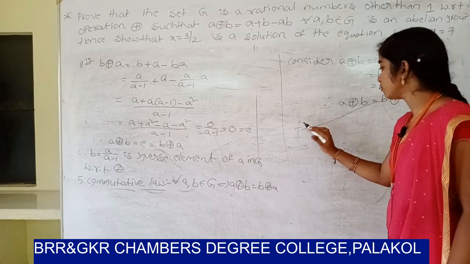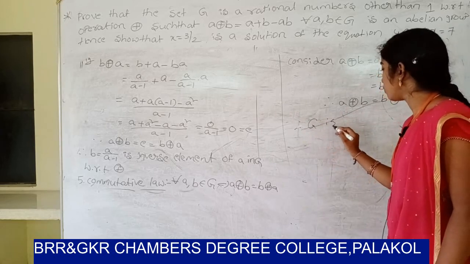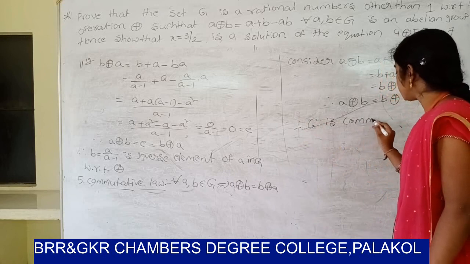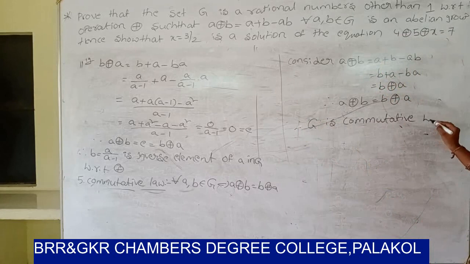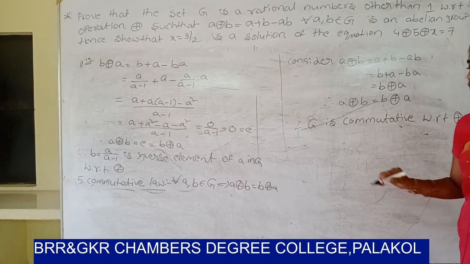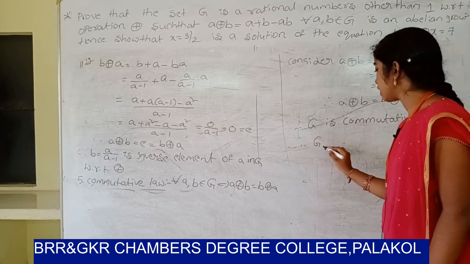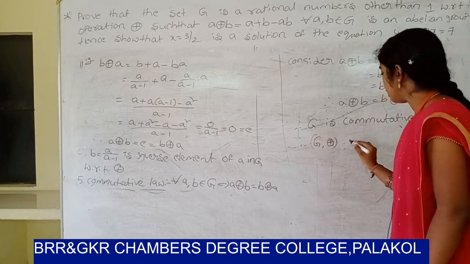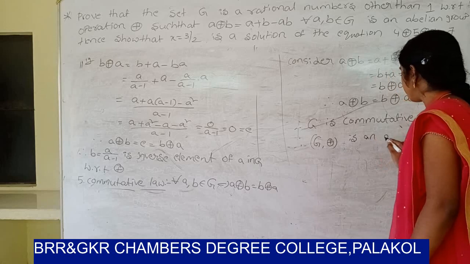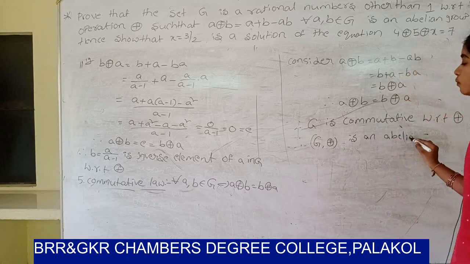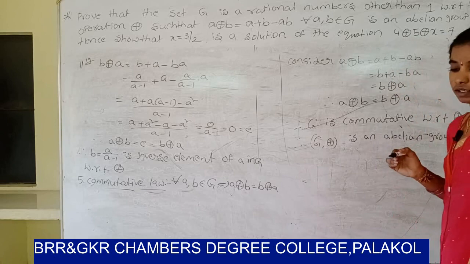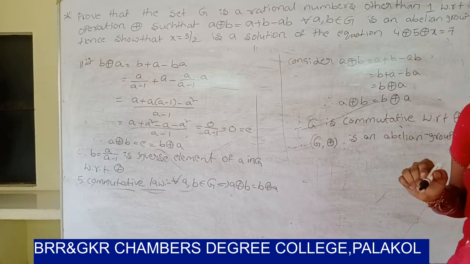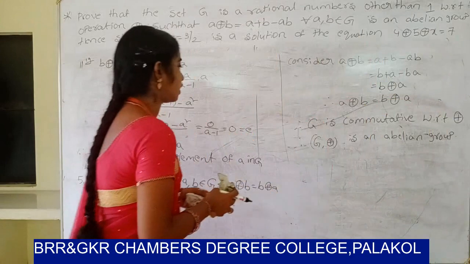So therefore Z is commutative with respect to operation ⊕. So therefore Z comma ⊕ is an abelian group. So five properties exist. So it is an abelian group.